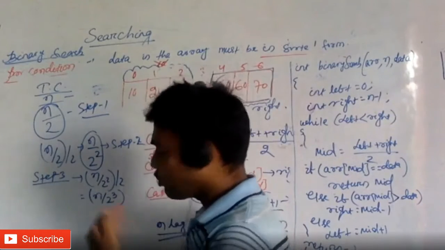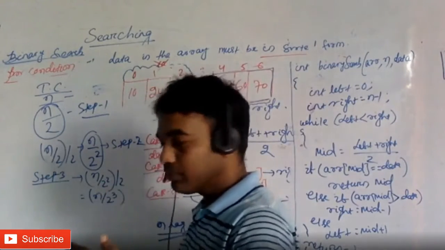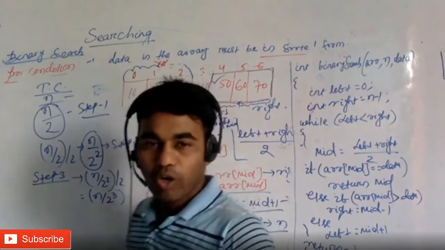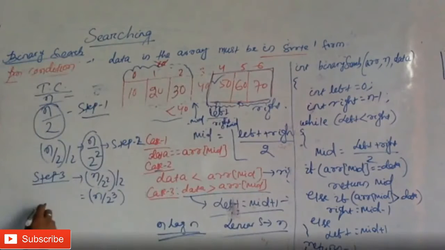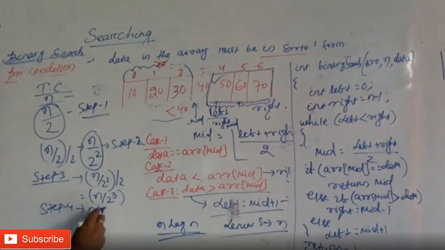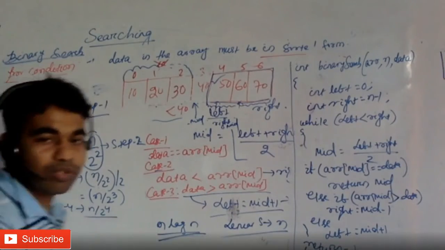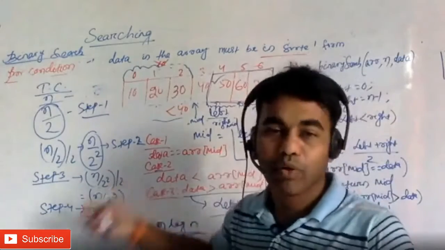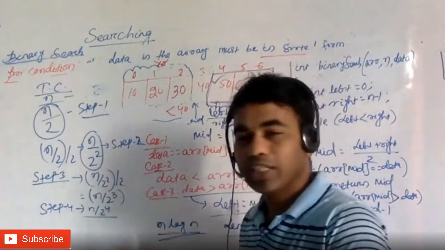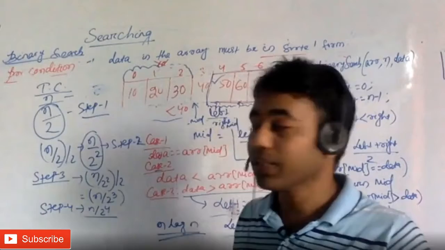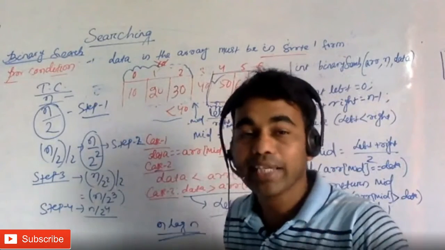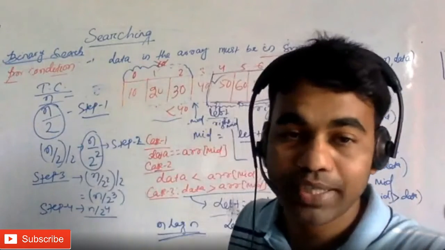So you might have now realized the sequence. The next step, obviously step 4, is going to be n by 2 to the power 4. So this is how it will go. But till what point will it keep going? I am calculating for now the worst case time complexity.